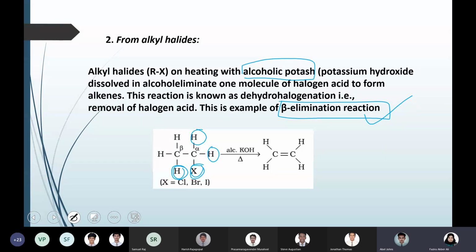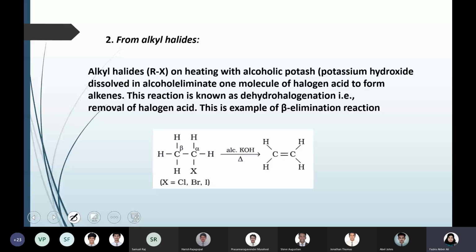Why does a double bond come after the reaction happens? When you are removing something, see, carbon was having 4 covalency. That is the basic thing in all the reactions of organic compounds. Carbon should have 4 bonds all the time to be stable. In the starting material, the alpha carbon and beta carbon each had 4 bonds.